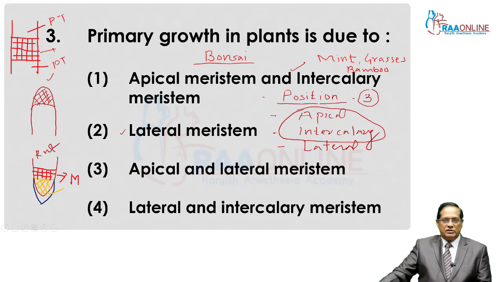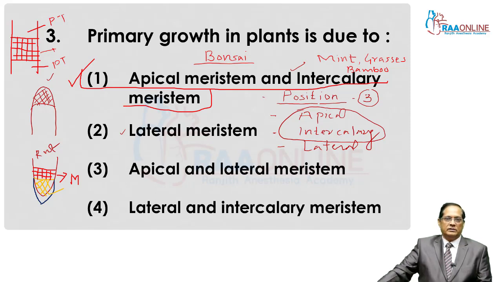As far as primary growth is concerned, two tissues are responsible: apical and intercalary meristem. They are concerned with primary growth.